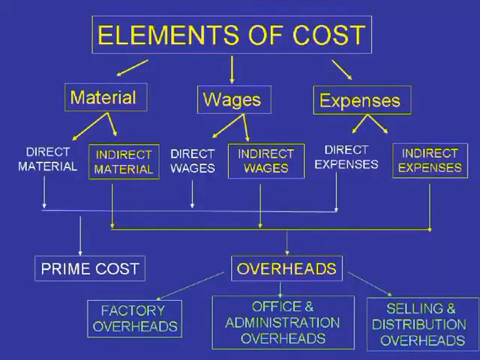Now look at this chart which summarizes all the elements and sub-elements that you have learnt so far. As you observe, overheads are classified into factory overheads, office and administration overheads, selling and distribution overheads. Here ends the second part of the series. In this part, we have learnt about the elements and sub-elements of cost. In the next part, we will learn about the cost sheet.